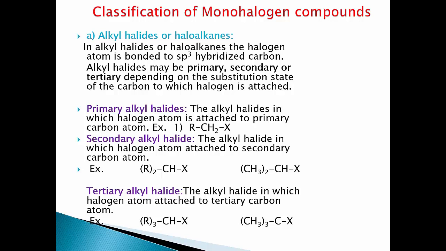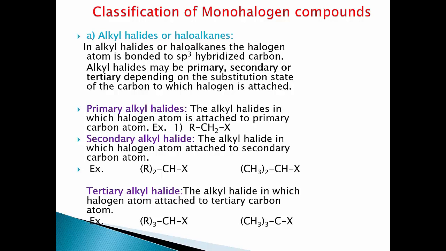Secondary alkyl halides. The alkyl halides in which the halogen atom is attached to a secondary carbon atom. A secondary carbon atom is one which is bonded to one hydrogen atom and to two other carbon atoms. For example, R2CHX, where R is an alkyl group. For example, (CH3)2CHX. Third is tertiary alkyl halides. The alkyl halides in which the halogen atom is attached to a tertiary carbon atom. A tertiary carbon atom is the carbon atom which is bonded to three other carbon atoms.